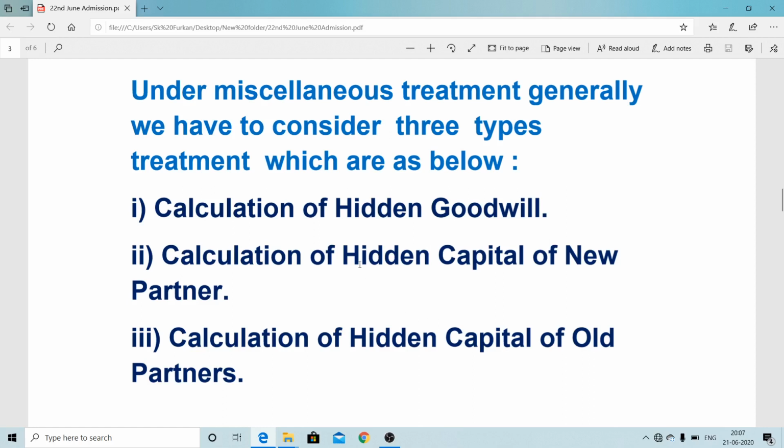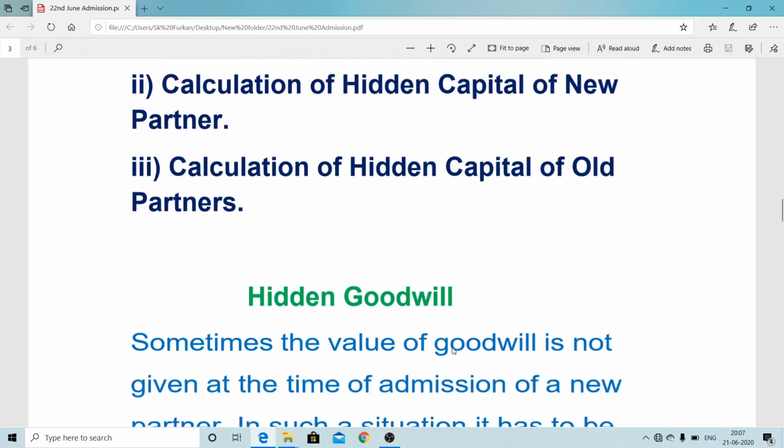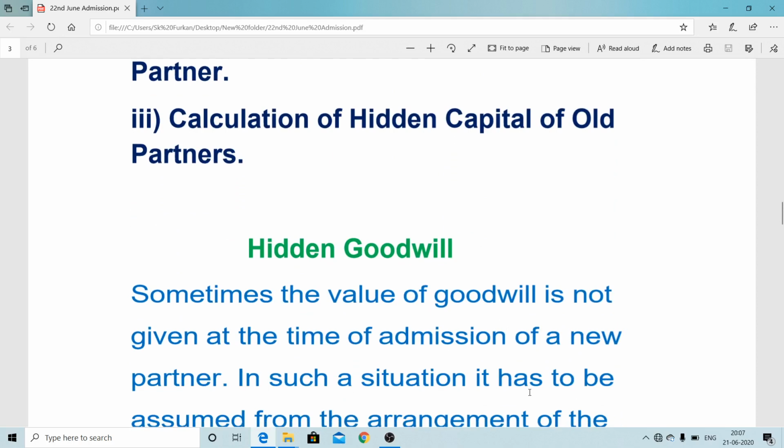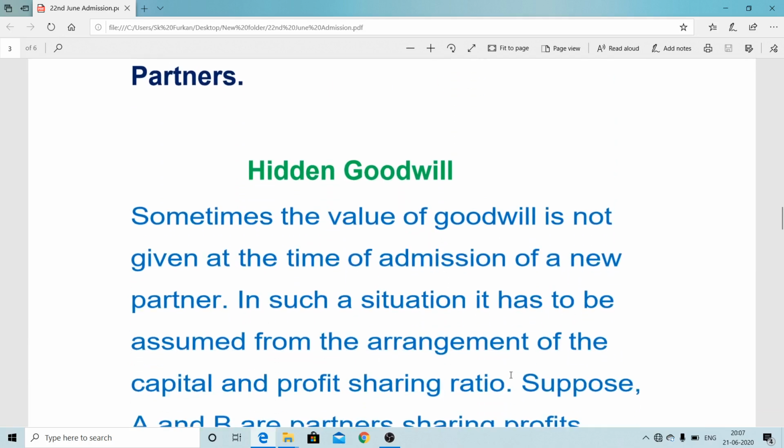Now today our discussion is related to hidden goodwill. Let's come to the point here. Hidden goodwill: sometimes the value of the goodwill is not given at the time of admission of a new partner. In such a situation, what will we do? It is assumed on the basis of the incoming partner's share and capital.